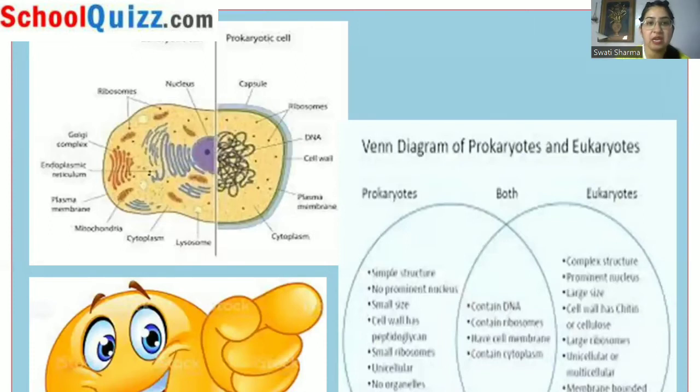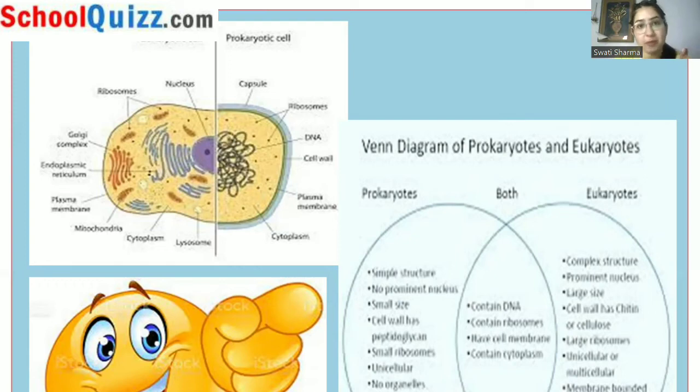Next, we can see there is a distinction shown between prokaryotic cell and eukaryotic cell. The prokaryotic cell is a very primitive or basic level of cell, in which very few things are there. If we compare, the thing which is common in both is that DNA will be present in both of them. Both will contain ribosomes, will have cell membrane.